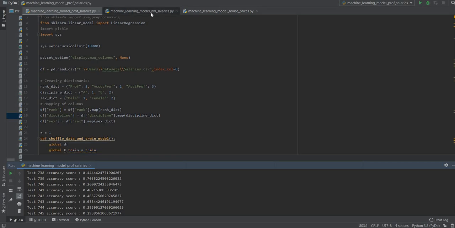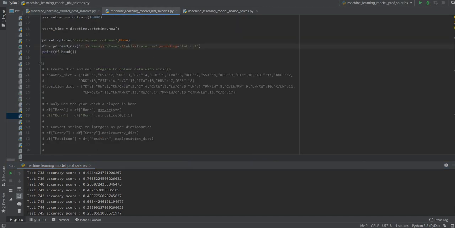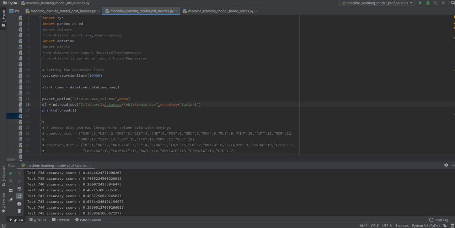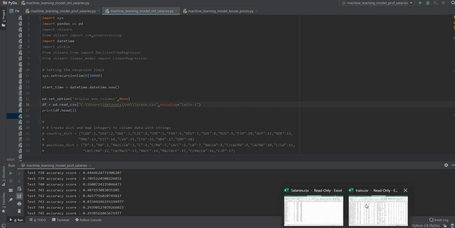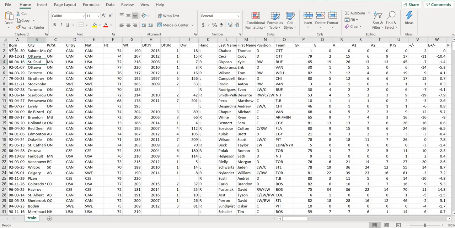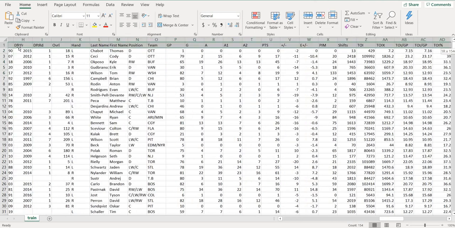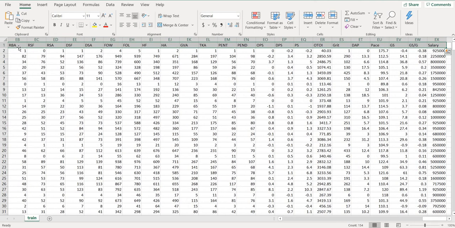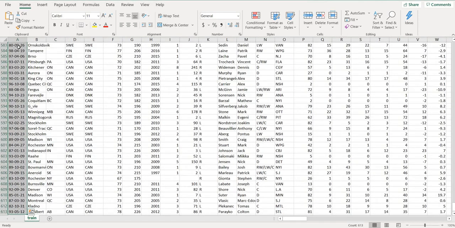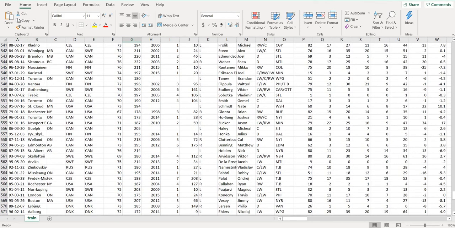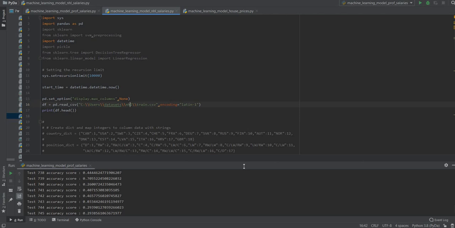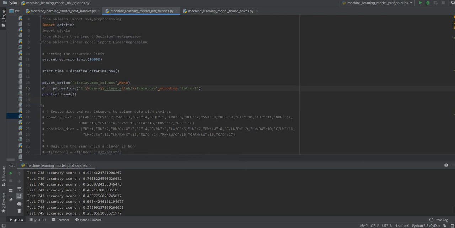So the last one is, I don't think we'll get time for the housing price model. This video is too long already. The machine learning model for the NHL salaries on this data set is a lot more, as you can see, way more. It has 154 columns and it is 600 rows. Okay, the columns are more, but the rows are not that much. It's also 600. It's not a lot of rows, but the columns are a lot.